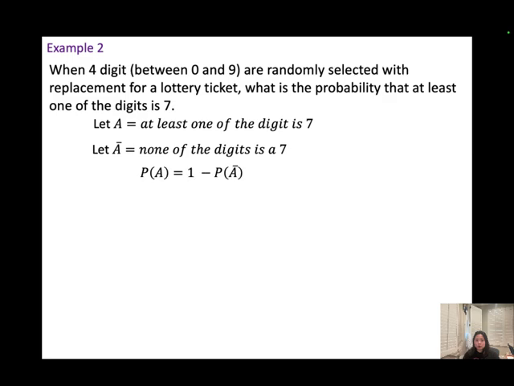And then we're going to apply the complement formula. So none of the digits is a 7. We have 4 digits. For the first digit, we want to find the probability that the first digit is not a 7. Think about it. For the first digit, we have the choice from 0, 1, 2, 3, 4, 5, 6, 7, 8, 9. We have 10 numbers here. And then we don't want any 7 here, so we cross it out. So what is the probability that the first digit is not a 7?